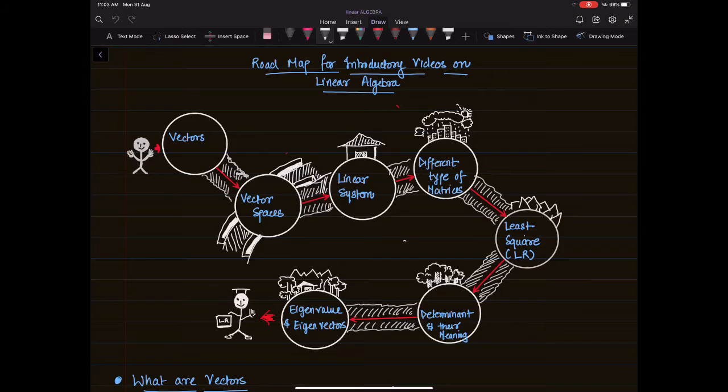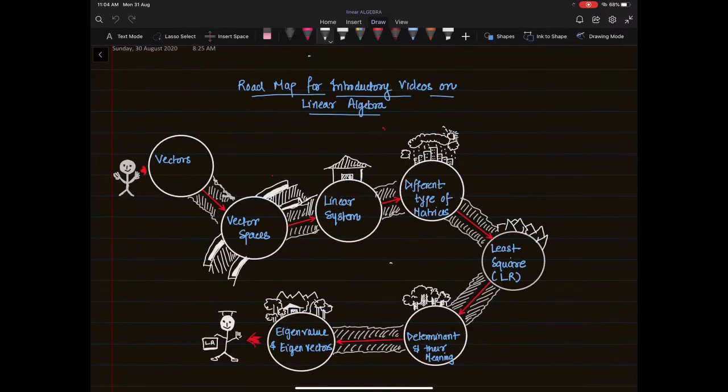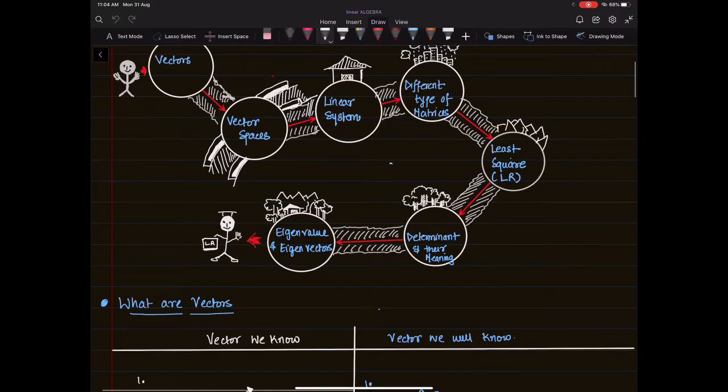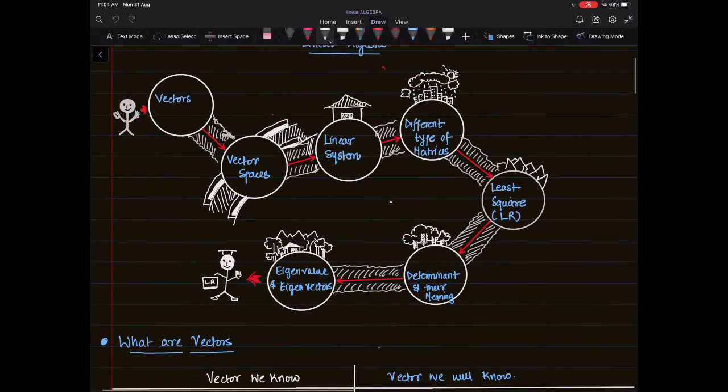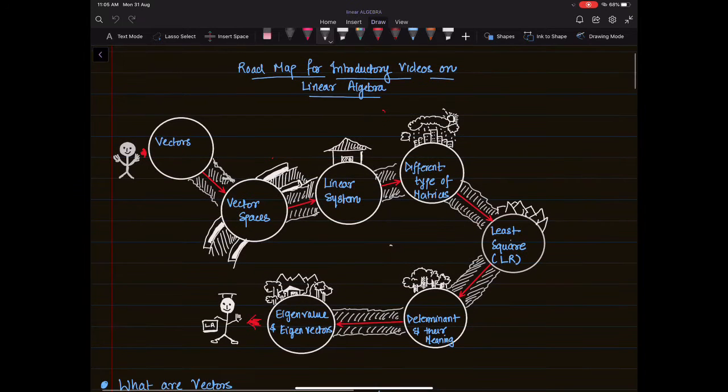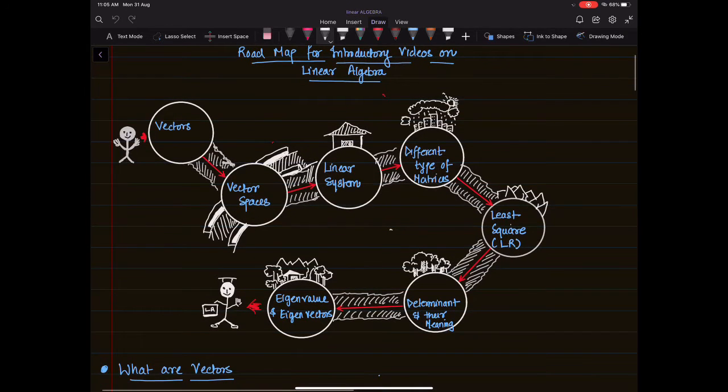This would be our last stop, and I think you would be able to apply all these concepts to real life problems and many problems of machine learning, and you would be an expert in linear algebra. So before we get to this point, let's first meet our friend vectors.